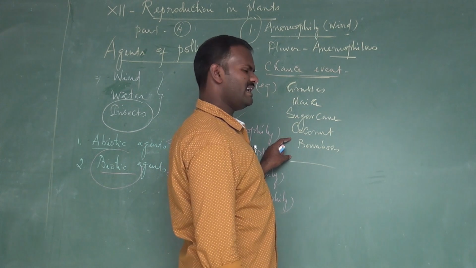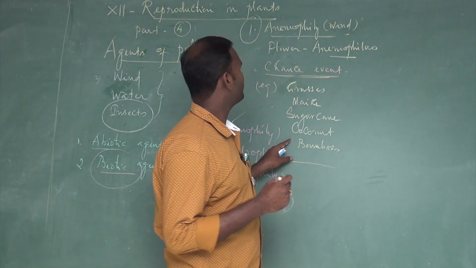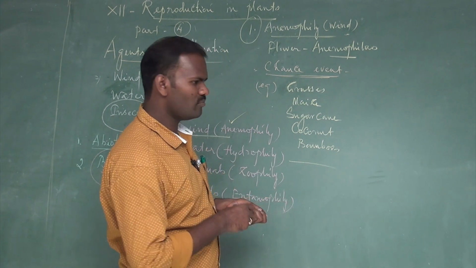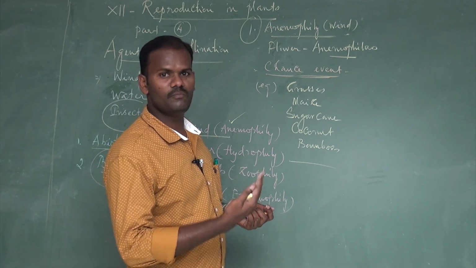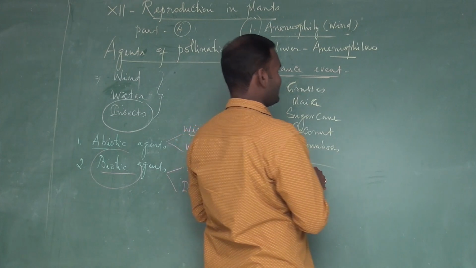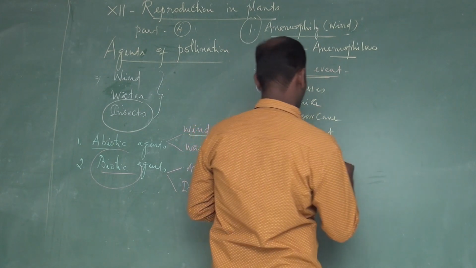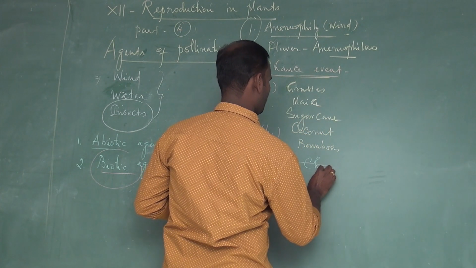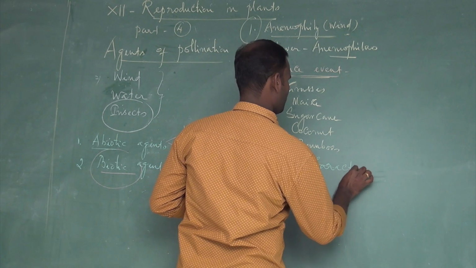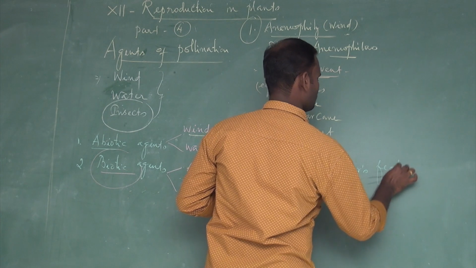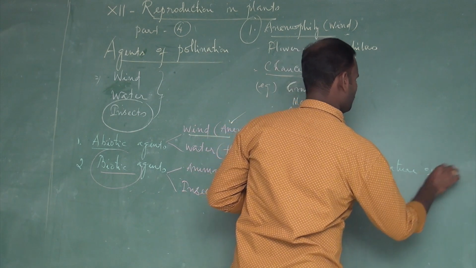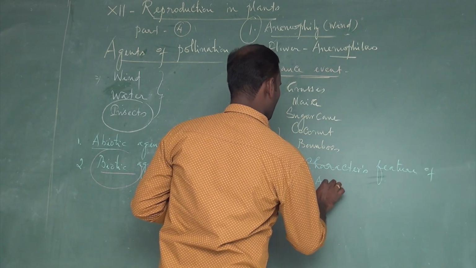Then what are the characteristic features of anemophilous flowers? How are they modified? How are they adapted for wind pollination? There are characteristic features of anemophily.